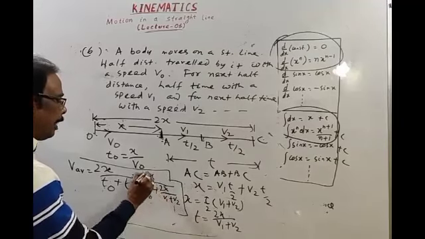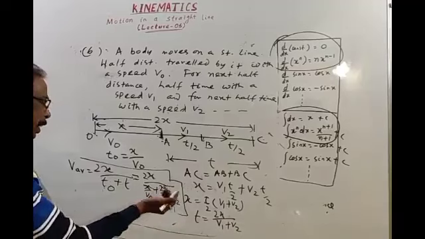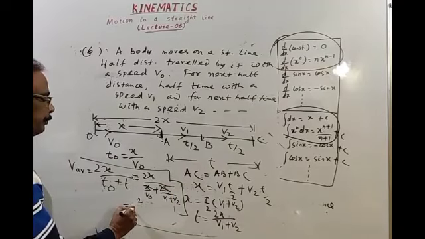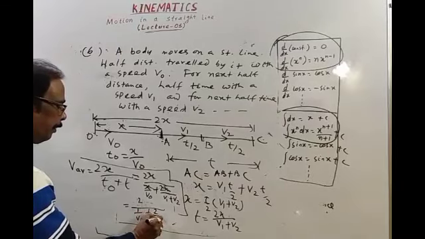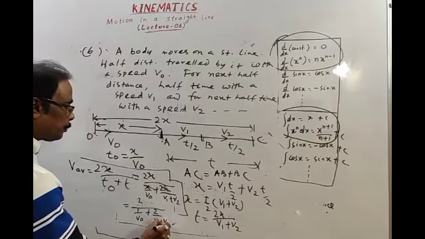Okay, x gets cancelled. Now you can solve it: 2 divided by (1 by v naught plus 2 by (v1 plus v2)).